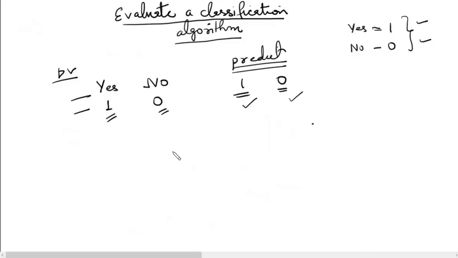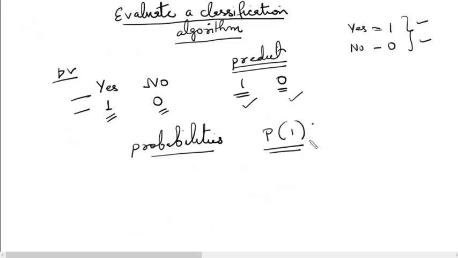Now a few algorithms also predict probabilities. In most cases it is the probability of being a 1. So it will predict the probability of the dependent variable being a 1.